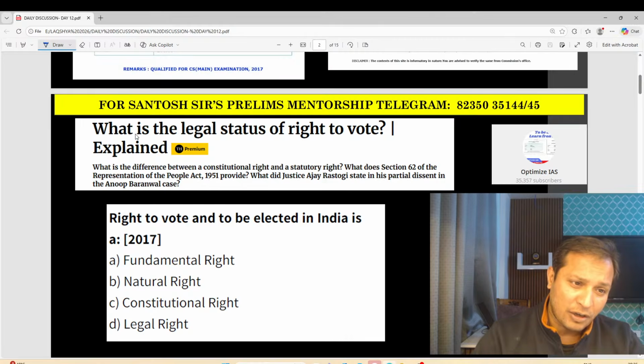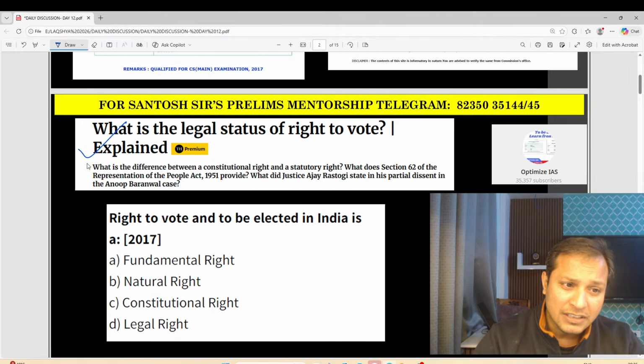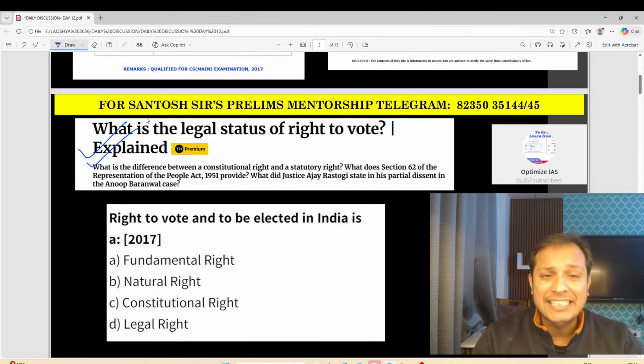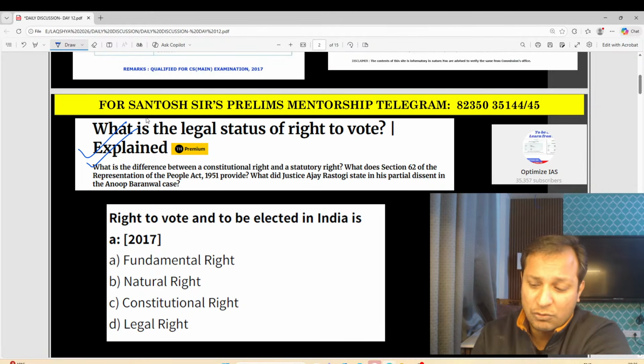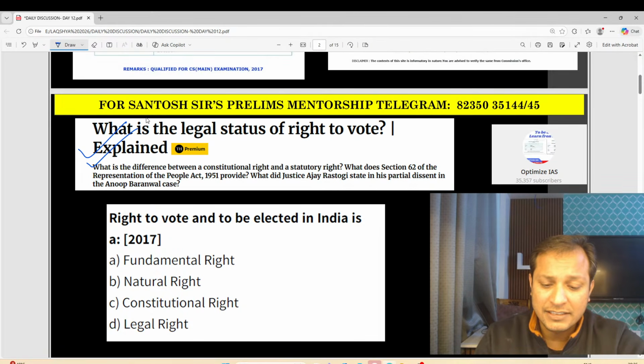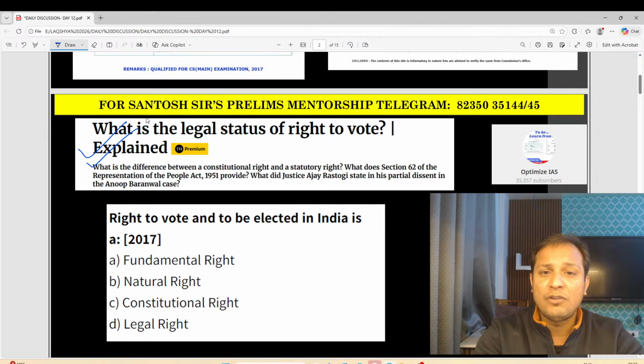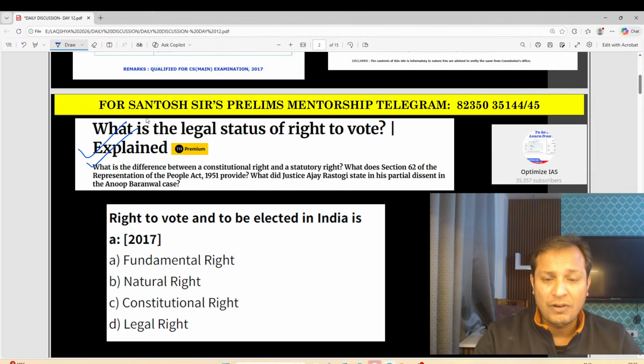The very first topic is about the legal status of right to vote. Guys, this is one topic which is very probable and I think there are very high chances that you may get a question on this topic. Why right to vote, guys? Because you know SIR is going on and in this SIR this debate was going on, right to vote.